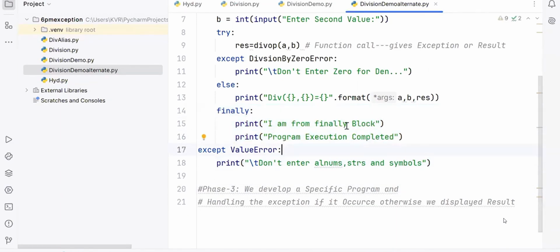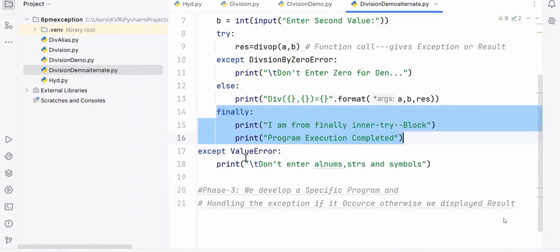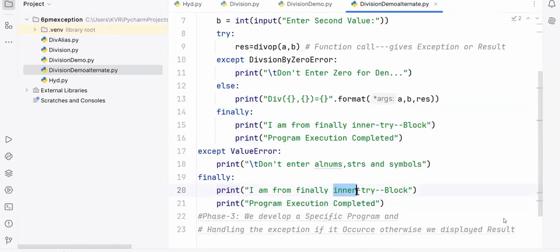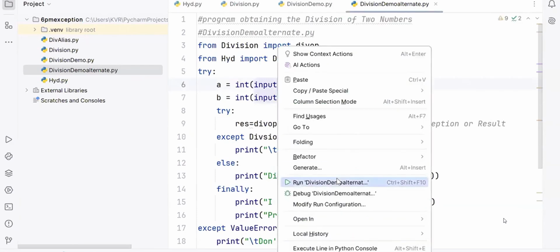I am from the finally block of the inner try block. And if you want, program execution completed, you can write it. Sorry, you can copy this and put it here. What is this finally block? This I am writing. This is called the outer try. And I already said try in the try also will come. A situation is required.